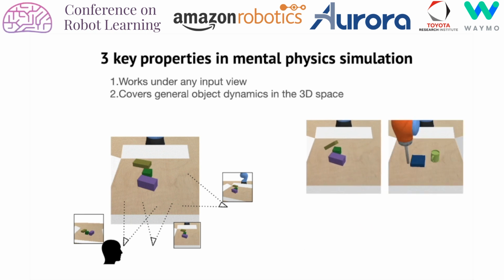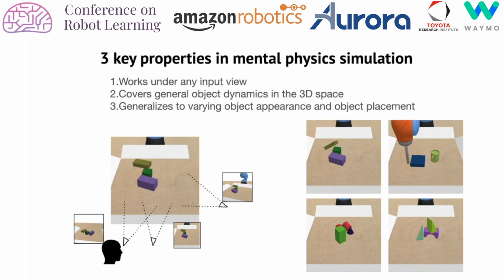Second, the simulation can cover general object dynamics in 3D space. In the 3D world, objects move in 3D. To cover general object dynamics, the simulation needs to simulate 3D motions as opposed to 2D. This is in contrast to previous work that tries to learn object dynamics only in 2D space. Third, our mental simulation can strongly generalize to a varying number of objects, unseen object appearance, and placement. This allows us to cope with different object configurations we might encounter in the real world.